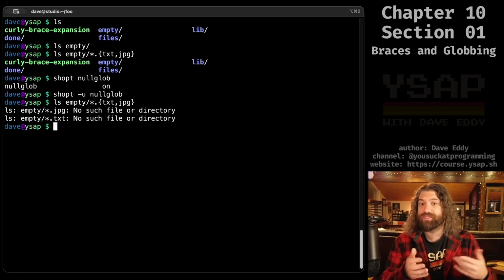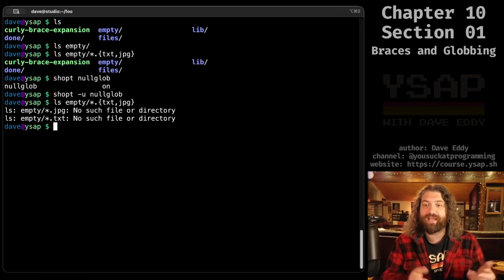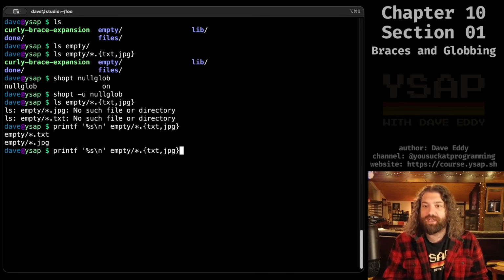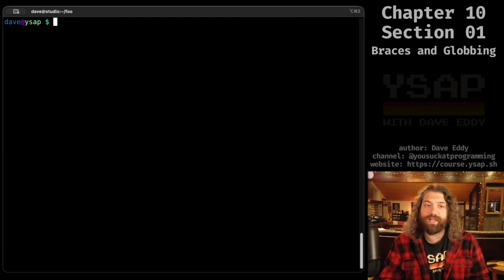Notice we get two errors because it tries to enumerate .jpeg and .txt. That fails. But by contrast, we could just do printf here, %s newline, and it works because it will still enumerate them. So yeah, that's braces and globbing together. That's the power of using both of them at the same time. It's pretty cool.